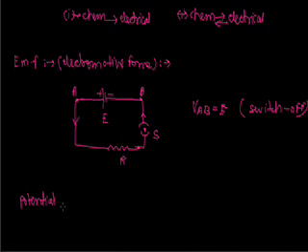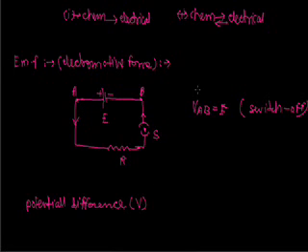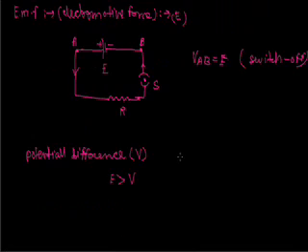So we can summarize it. EMF is also a potential. We denote the potential difference by V, and EMF by E. So EMF will always be greater than V when the cell is discharging.